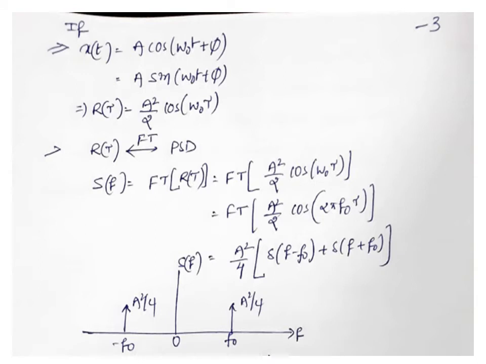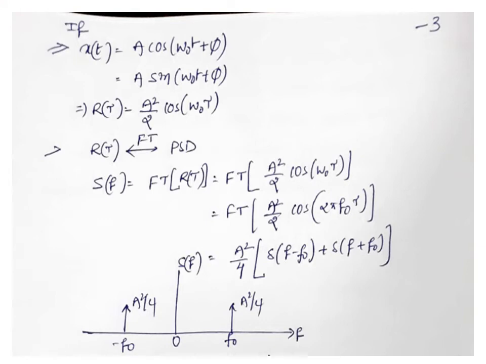Then the second part of the question is we have to calculate the power spectral density. We know the relation between autocorrelation function and power spectral density, that is the Fourier transform pair only. So if you do the Fourier transform of the autocorrelation function, you will get power spectral density. So S of f is equal to Fourier transform of R of tau, that is equal to Fourier transform of A square by 2 into cos of omega naught tau. A square by 2 is constant, we can write it outside, and it is looking like a cos function. Fourier transform of cos of 2 pi f naught into tau, or t, you can consider that is a variable now. Okay, so the cos function has the Fourier transform as 2 impulses.